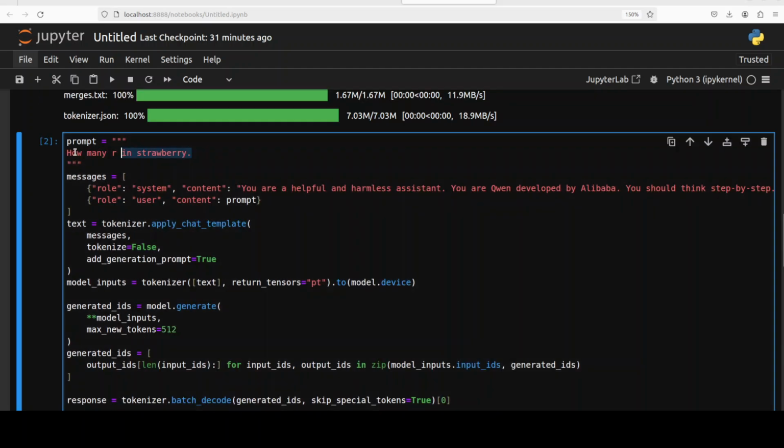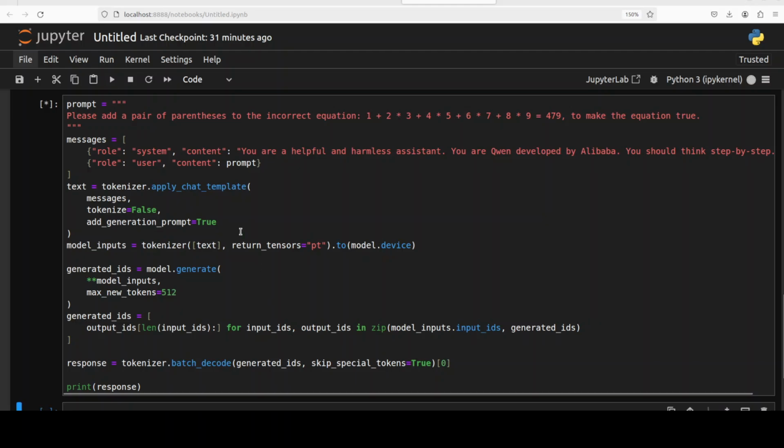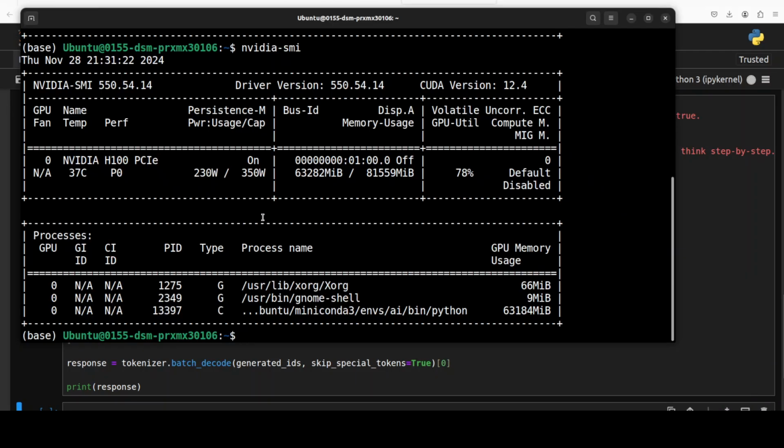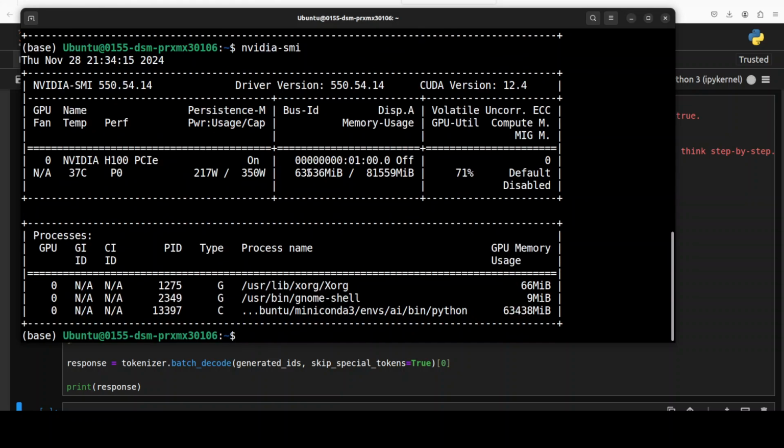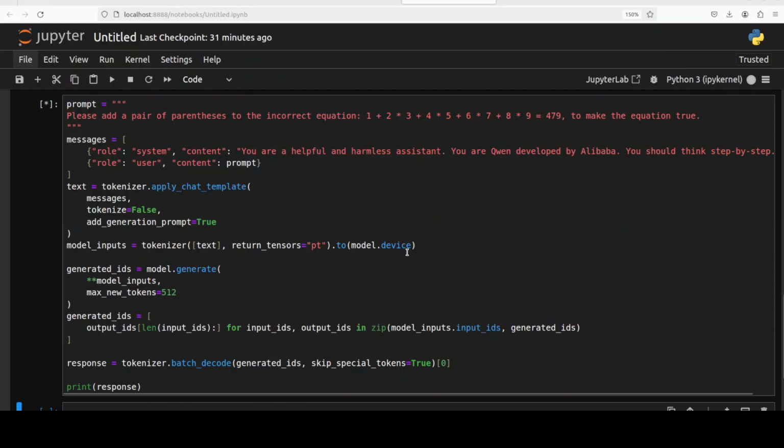Okay, let's see the logical reasoning. In this one, I'm asking it, please add a pair of parentheses to the incorrect equation to make the equation true. So let me run this one. While it runs, let's check our VRAM. It should be the same because it's all loaded onto the GPU. Yep, it's staying there, which is good. Okay, so let's wait for this one to come back.